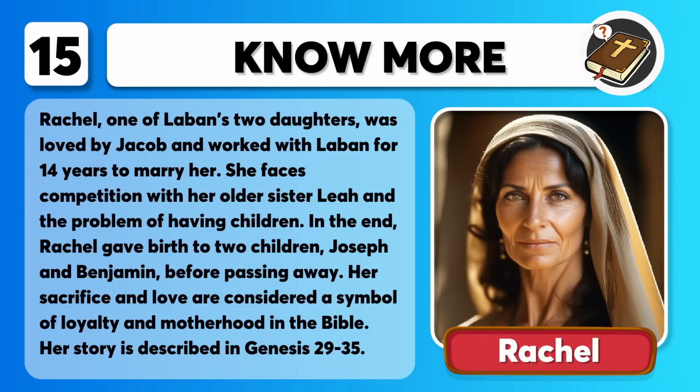That was Rachel. Rachel, one of Laban's 2 daughters, was loved by Jacob and worked with Laban for 14 years to marry her. She faces competition with her older sister Leah and the problem of having children. In the end, Rachel gave birth to 2 children, Joseph and Benjamin, before passing away. Her sacrifice and love are considered a symbol of loyalty and motherhood in the Bible. Her story is described in Genesis chapters 29 to 35.